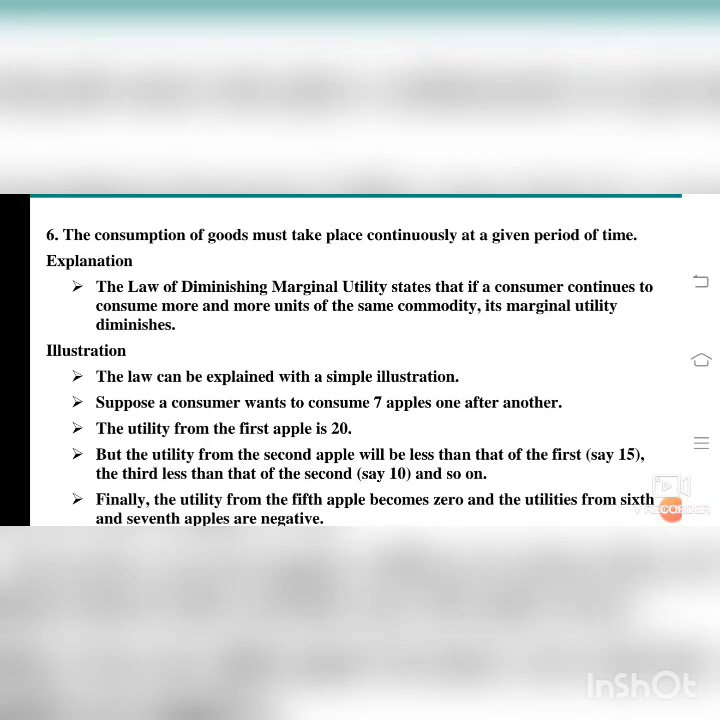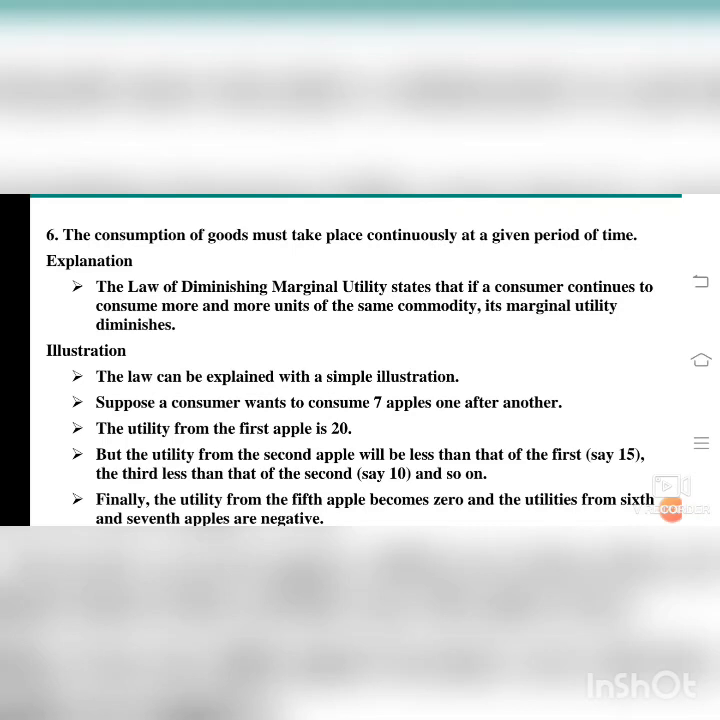Explanation about the law of diminishing marginal utility: it states that if a consumer continues to consume more and more units of the same commodity, its marginal utility diminishes. When he is taking more and more again and again, what will happen? His usefulness is coming down. I will give the illustration for this point. That is, the law can be explained with a simple illustration.